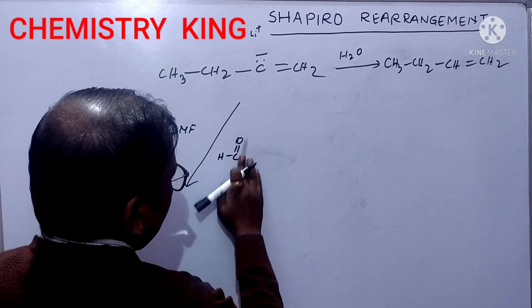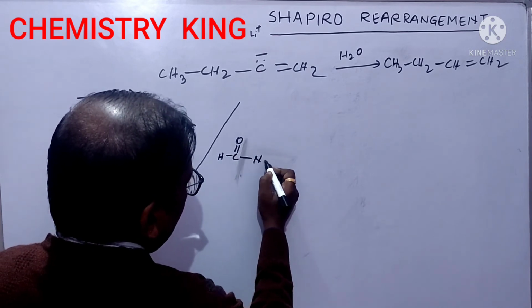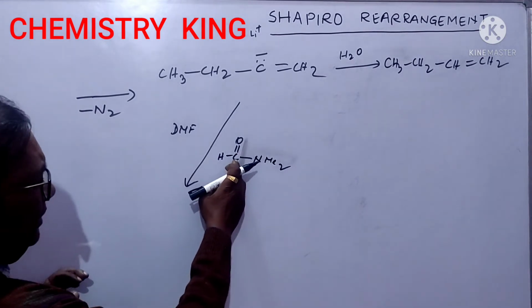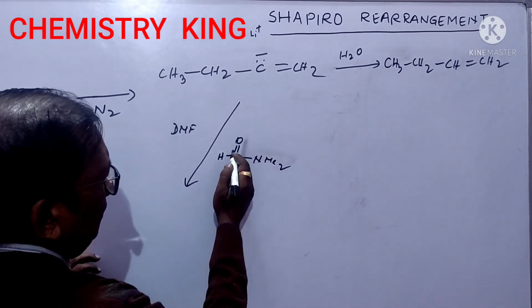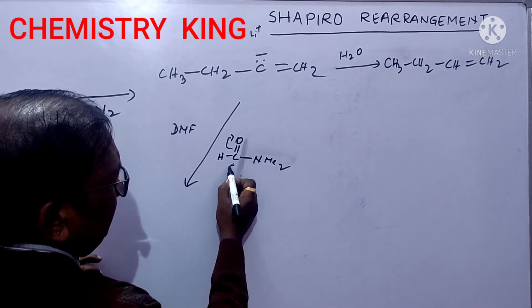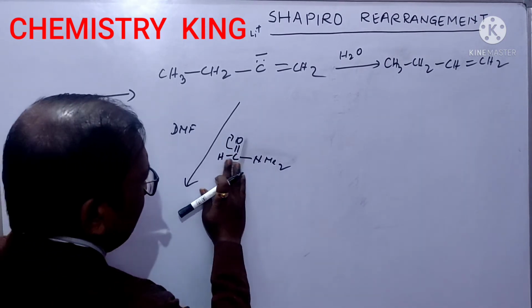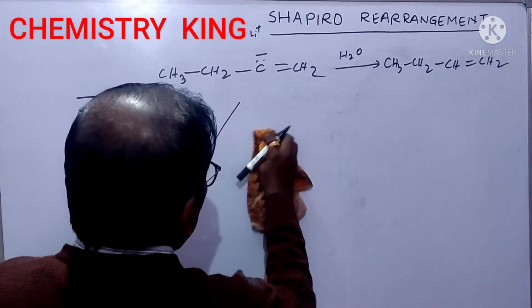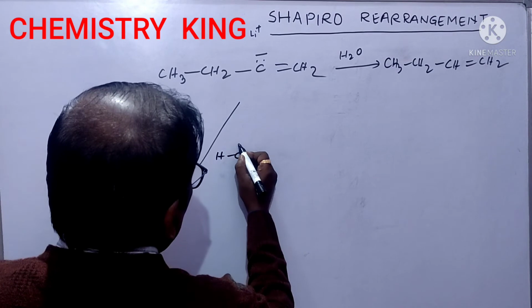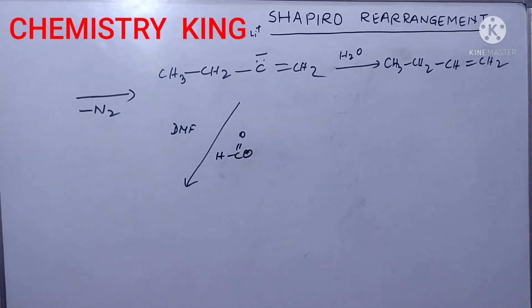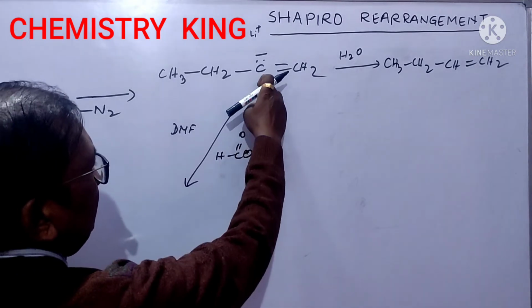Friends, mind here, it is dimethyl formamide and it has a carbon-oxygen double bond. So delta plus charge is here. So we can say that it will furnish this. It is an electrophile and it gets attached here.